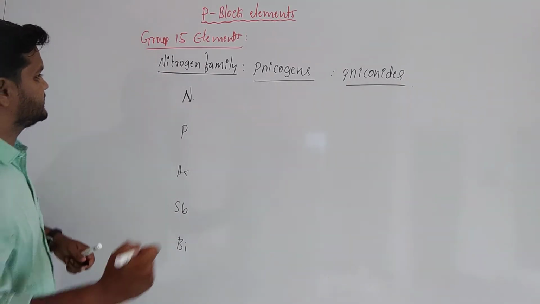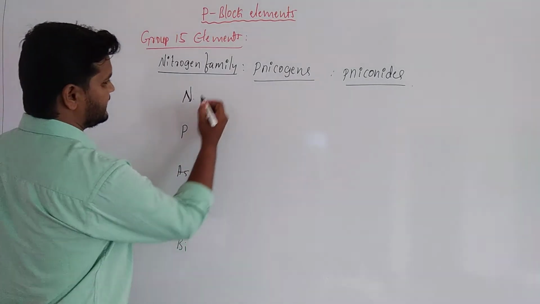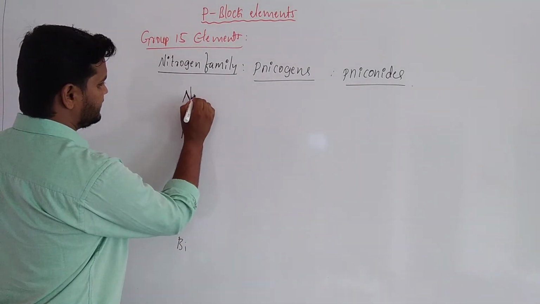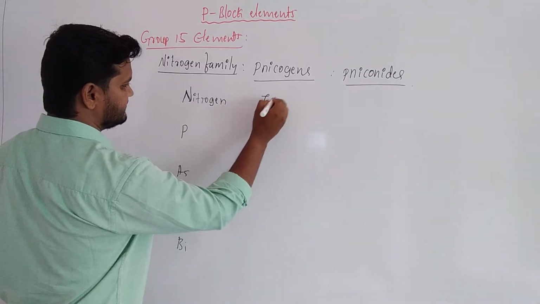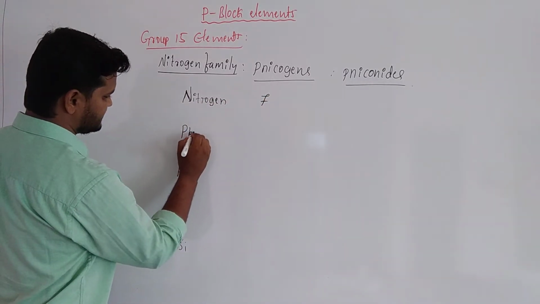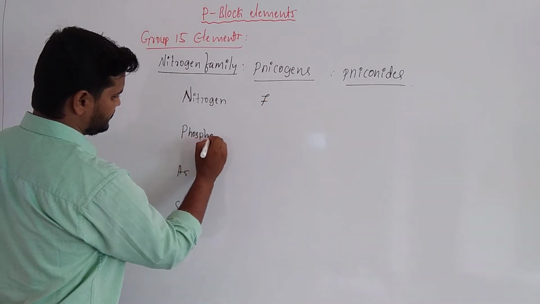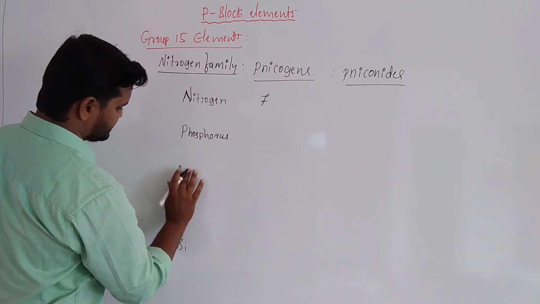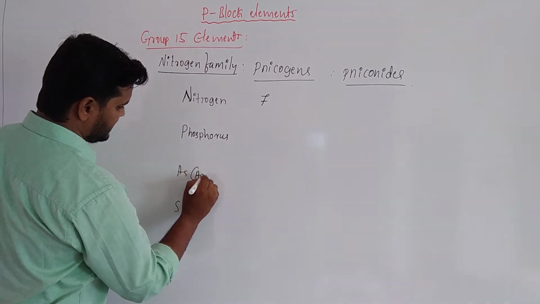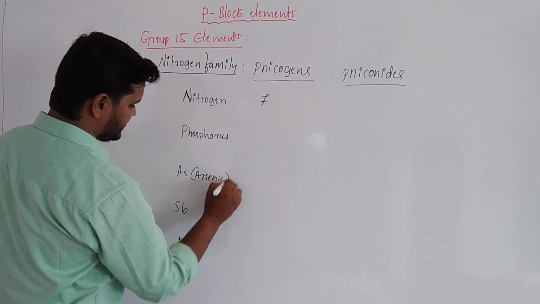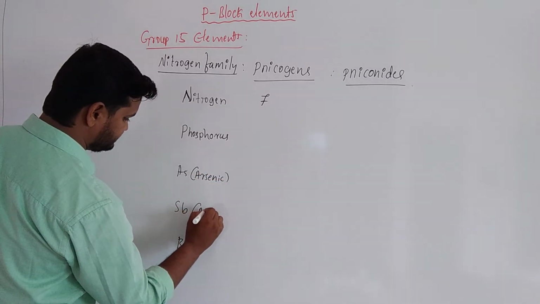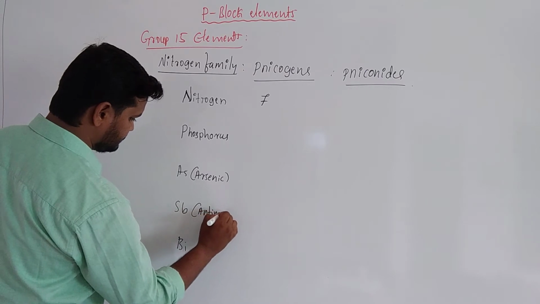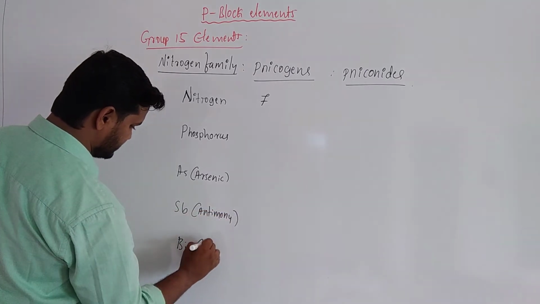So students, elements and their respective atomic numbers. Nitrogen, its atomic number is 7, and phosphorus, arsenic, antimony, and the last one is bismuth.